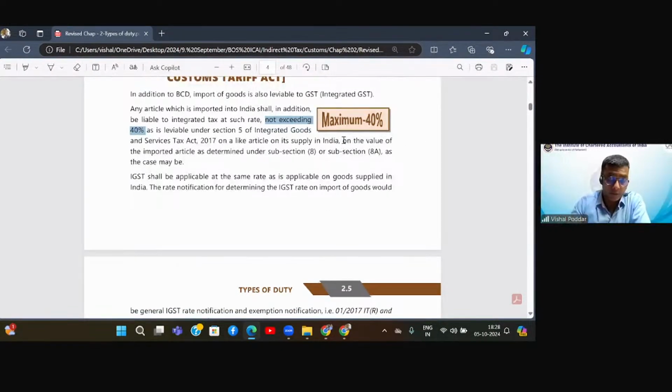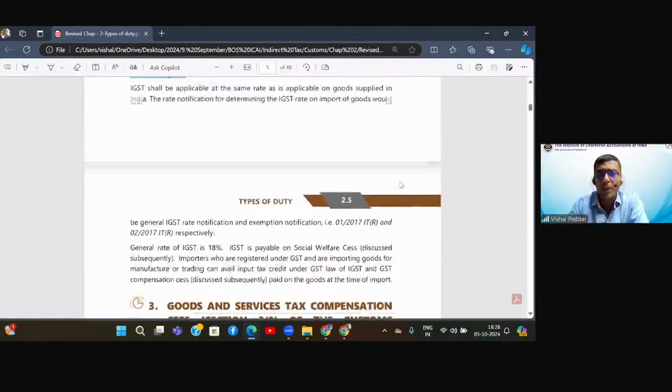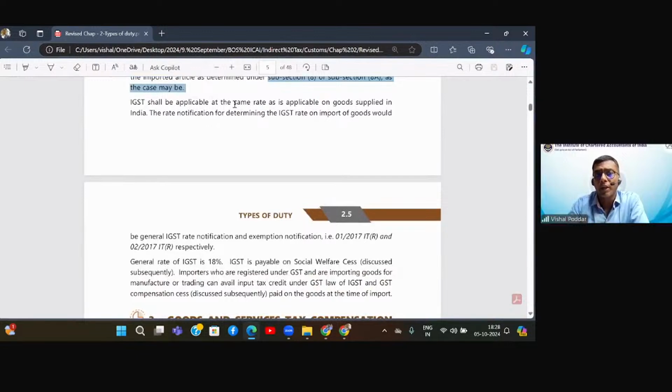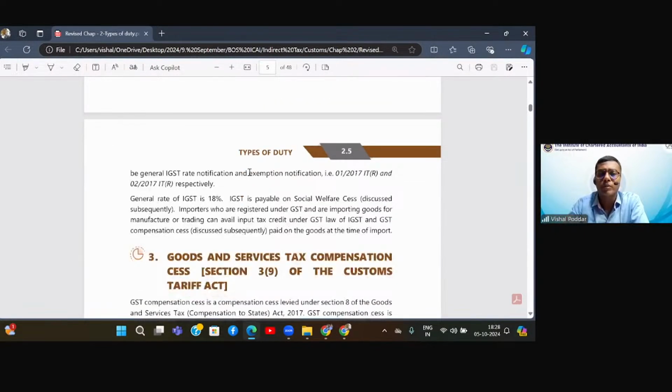Now, most important, the rate you will get from the IGST rate schedule, but all other things customs law will tell you. So here they have mentioned on what value. It says that the value, which you will study in the next section, that is subsections 8 and 8A of this Act only, that is the Customs Tariff Act. Again, the rate that you want will be the same rate as is applicable to the goods which are supplied in India. In short, you have to go to the IGST rate schedule, and the same rate schedule plus the same exemptions, everything that you apply for GST, the same thing continues over here.